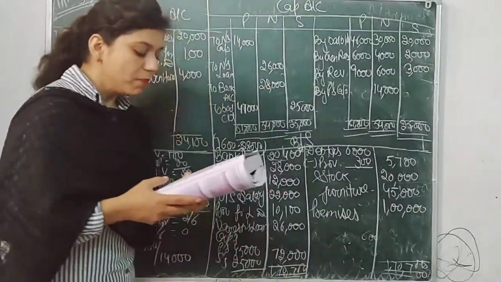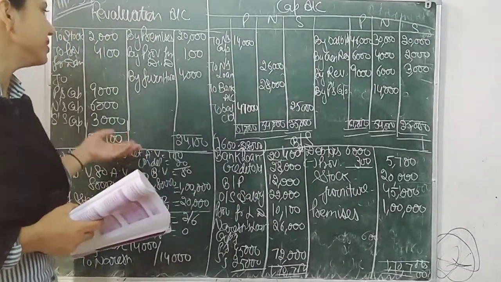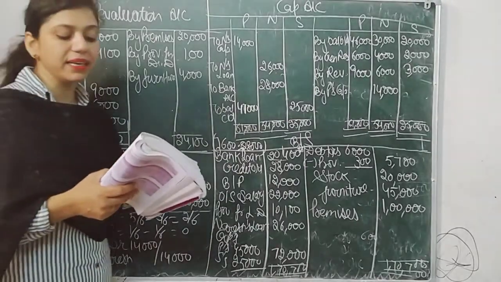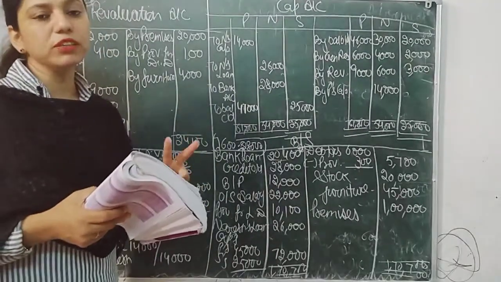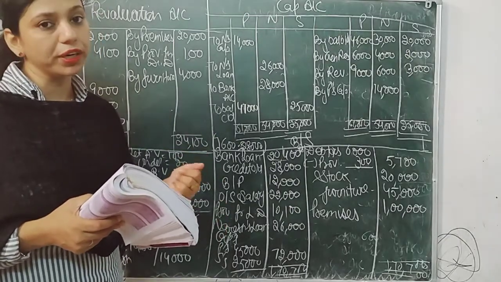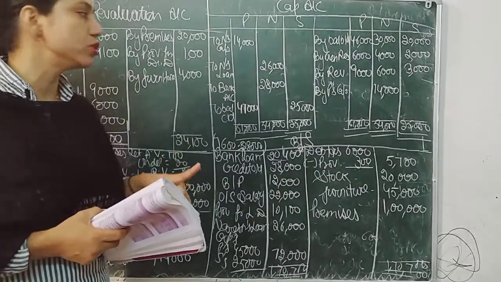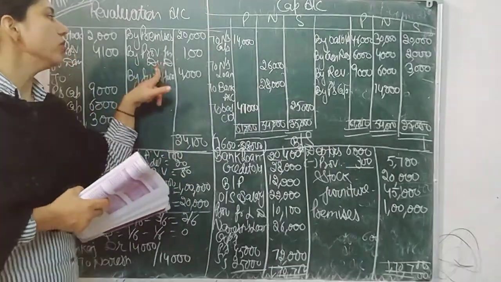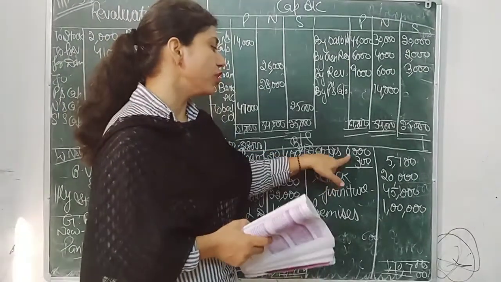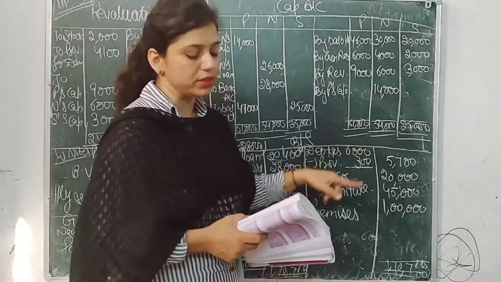Next we have provision for doubtful debts at 5% on debtors. Again it is a loss. Debtors are given 6,000. 5% of 6,000 will be 300. But already given in the question is 400. That means we have maintained an extra provision of 100. So that will be a profit. So now we just deduct from debtors only 300, because it is 5% of 6,000.